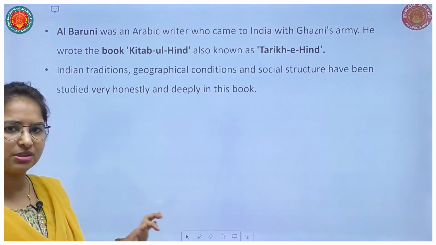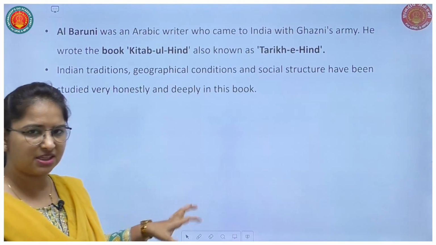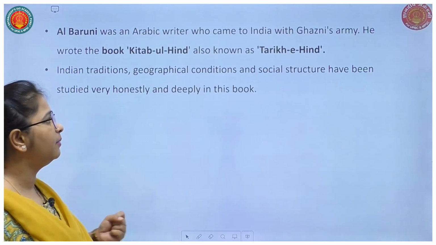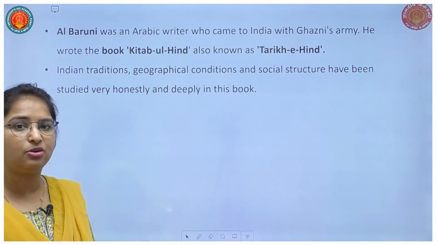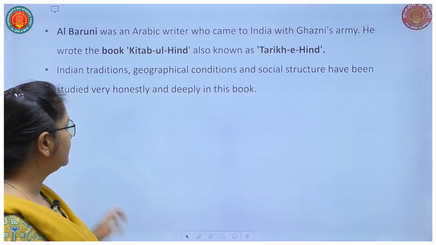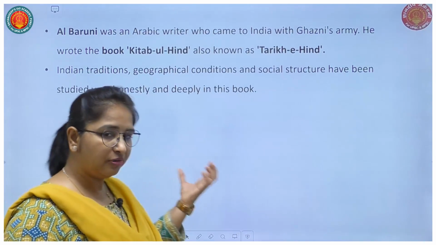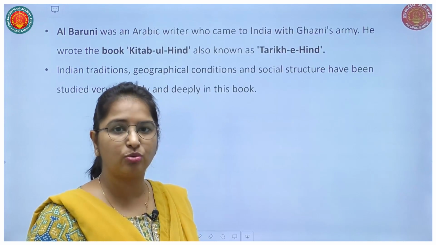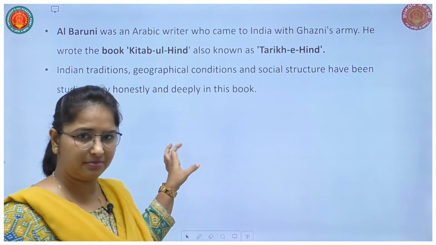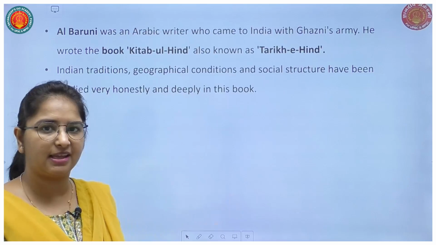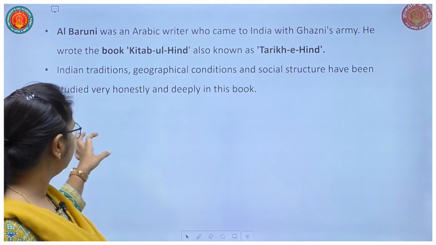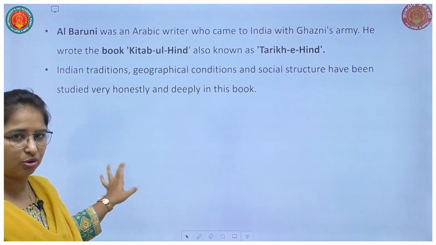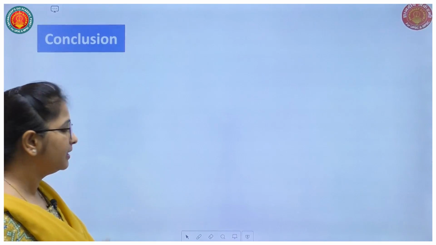Al-Biruni. Al-Biruni was a very important person because he has been asked about in your exams many times, right? So Al-Biruni had written the book Kitab ul Hind, also known as Tarikh ul Hind, and he described the geographical condition of India as well as trade routes, sea routes that are important for trade in India, right? Then Indian tradition, geographical condition, and social structure have been mentioned in this book very deeply and honestly.